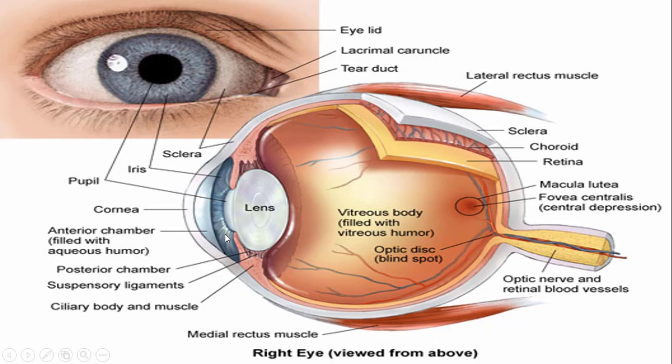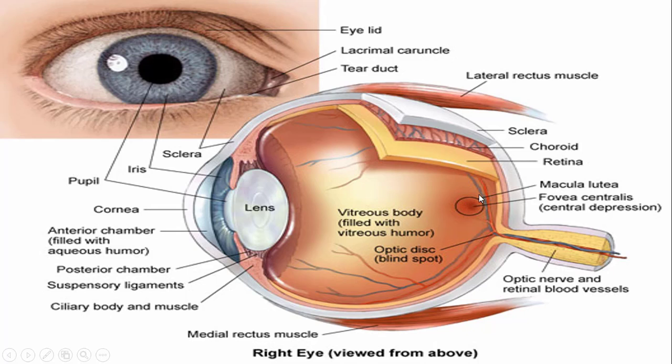Now you can see this part. This is actually the part that determines the color of the eye. For example, some people have blue eyes, green eyes, and black eyes. This is the colored part of the eye, and it is said to be the iris. Now there is a smaller window. This smaller window is said to be the pupil, and right here, this is the white part of the eye, and the white part of the eye is said to be the sclerotic or sclera.